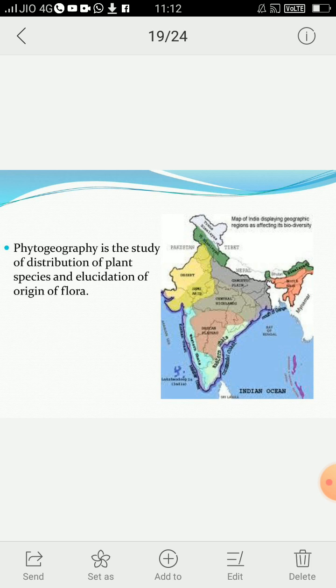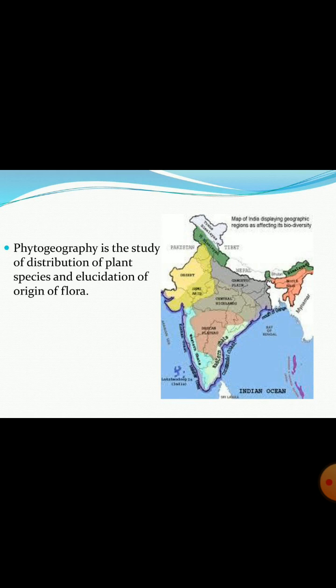There are two major approaches to the study of phytogeography. The first one is descriptive or static phytogeography, which describes the actual distribution of plants in different parts of the world. And the second is interpretive or dynamic phytogeography, which explains the reasons for such distribution of plants.